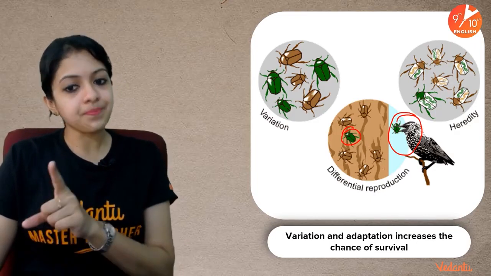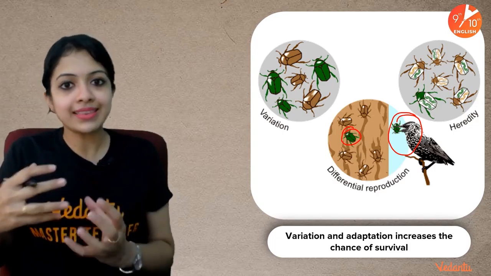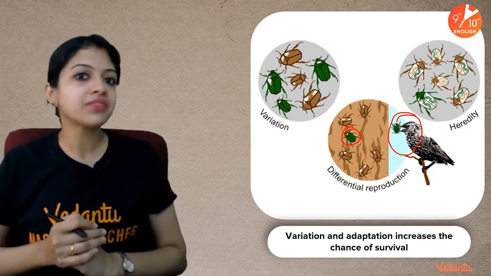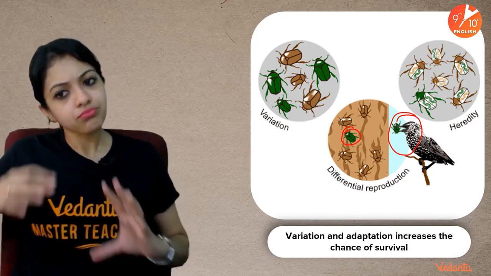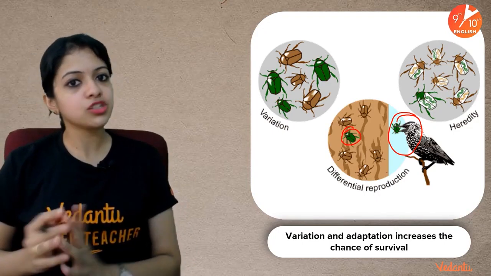The brown colored members blend more easily into their background, and that means this variation has provided them with a survival advantage. Eventually, the population comes to a point where only brown colored individuals survive.